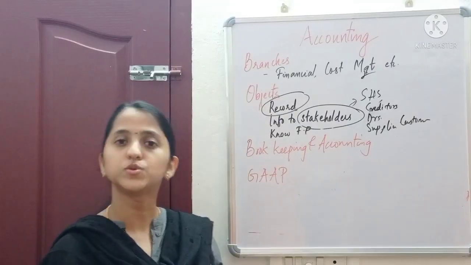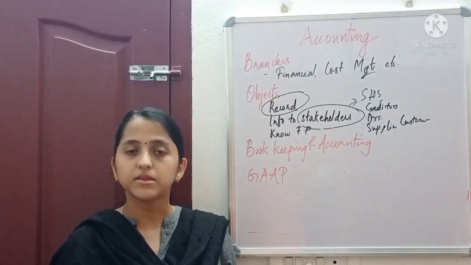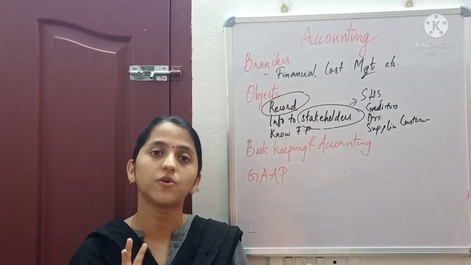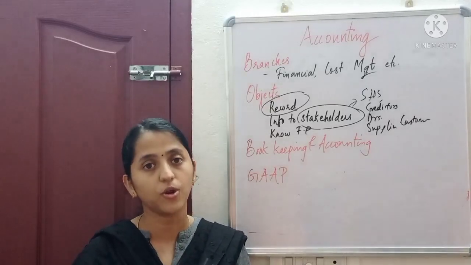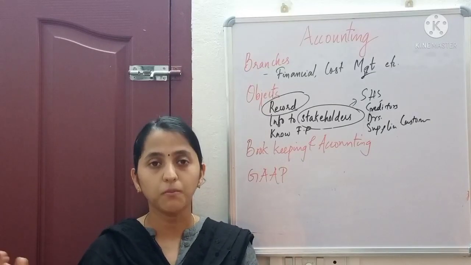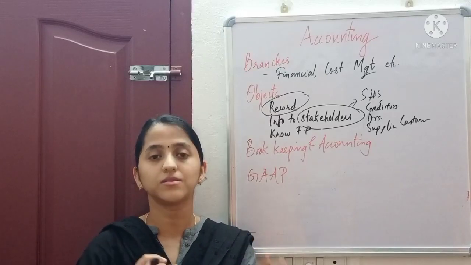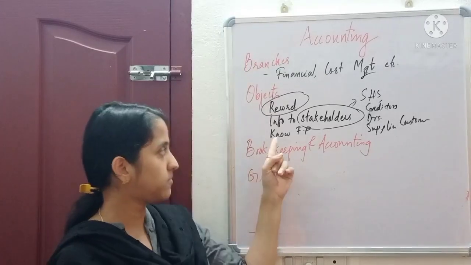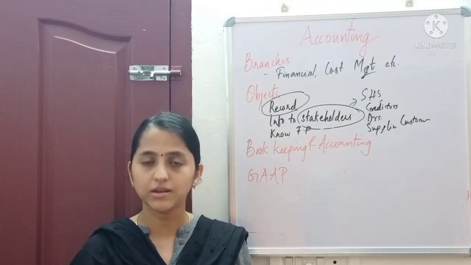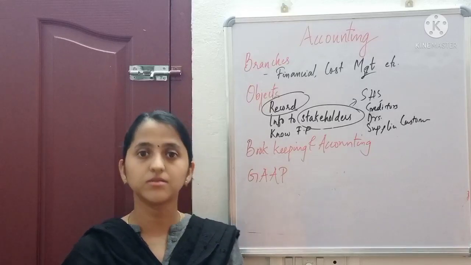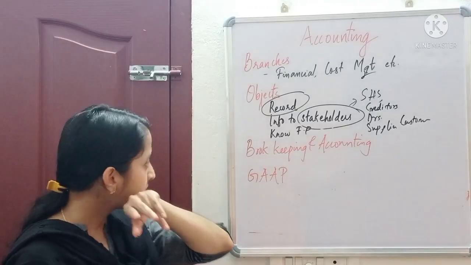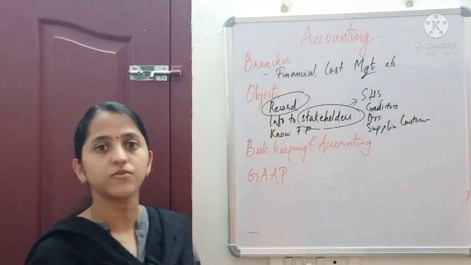Then another objective was to know the financial position of the business. Financial position of a business means the status of the business on a particular date or at a particular time: how the business is growing, how far it is compared to its competitors, or what its growth rate is. All that is meant by the financial position. By doing the various accounting transactions and interpreting the results, we get to know the financial position of the company. Okay, so these are the objects of accounting.